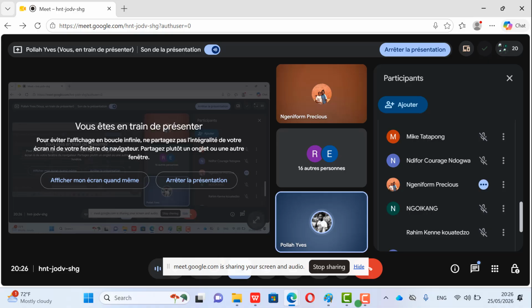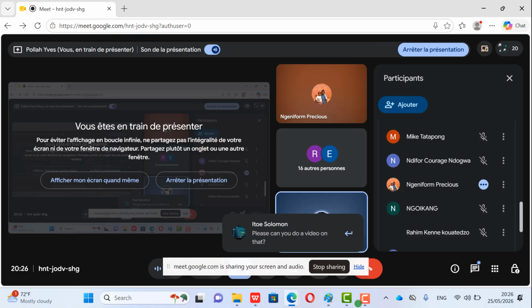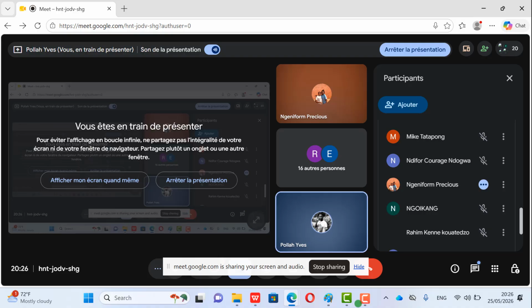Ito Solomon says, I don't understand anything on binary tree. Yes, binary tree is under algorithm, under data structure. So as I was telling you, I cannot really take everything in one class like this. Algorithm and data structure is another class, to talk about that and answer questions under it.